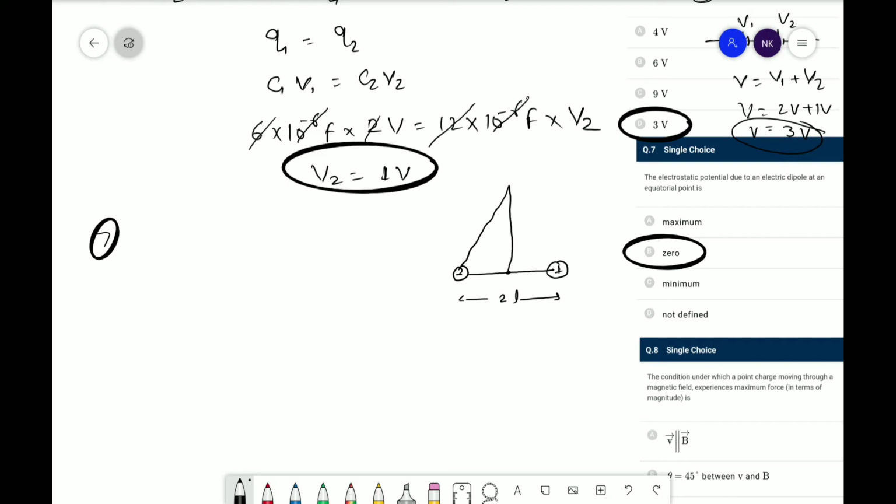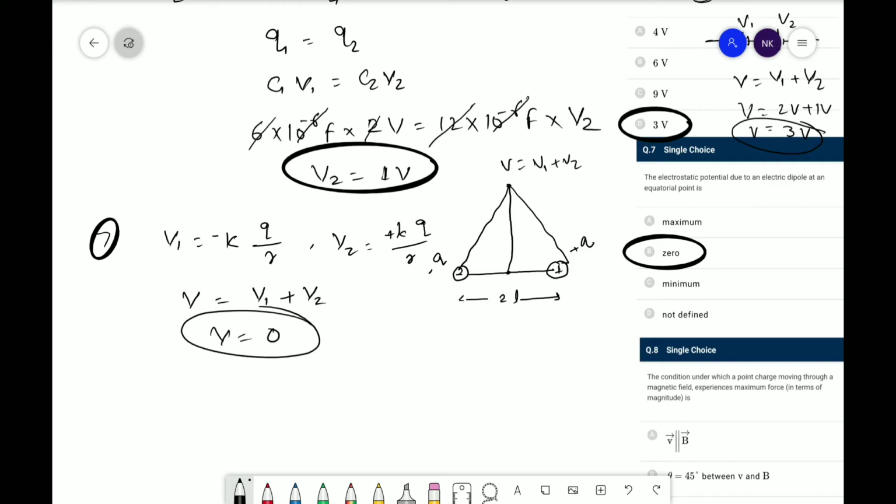Now we have to find out the V at the equatorial point. So V is equal to, it is obvious, V1 plus V2. But look, due to a charge, V is equal to 1 upon 4 pi epsilon naught Q upon R. So the charge here is minus Q, the charge here is plus Q. V1 is equal to 1 upon 4 pi epsilon naught, that is K, Q upon R, that is minus. In the same way, V2 is equal to plus K Q upon R. Hence V is equal to V1 plus V2, so V is equal to 0. So the correct answer is 0.